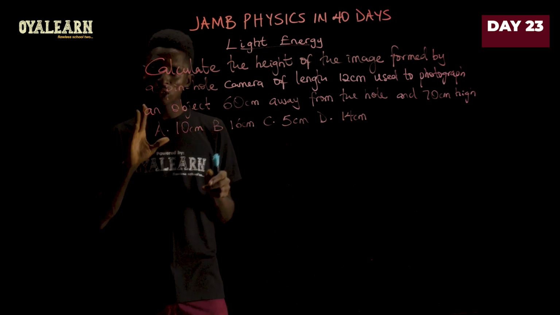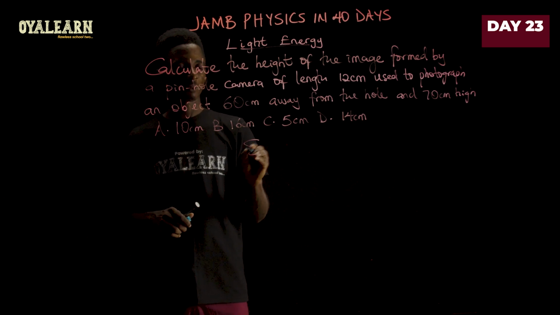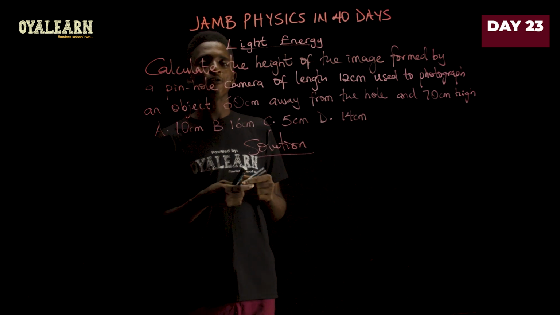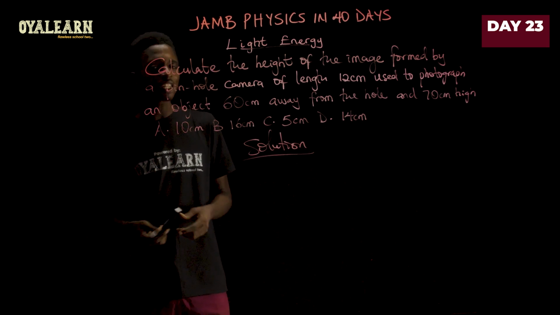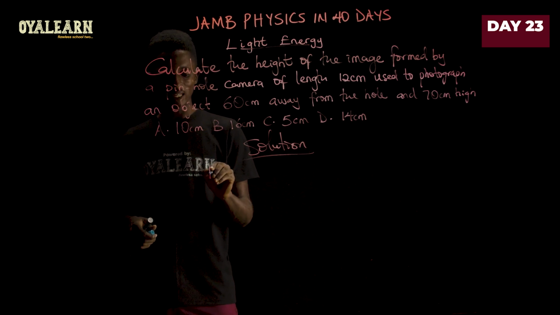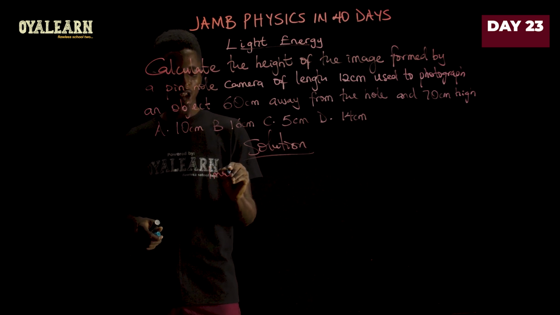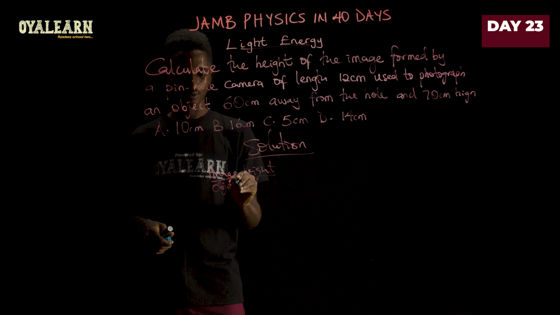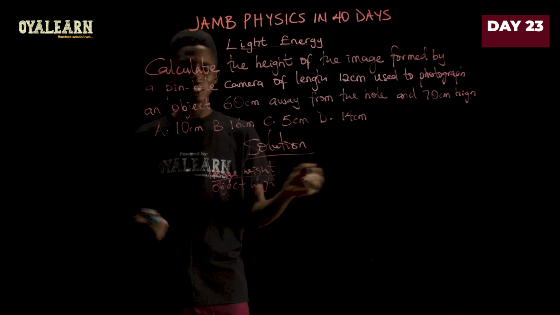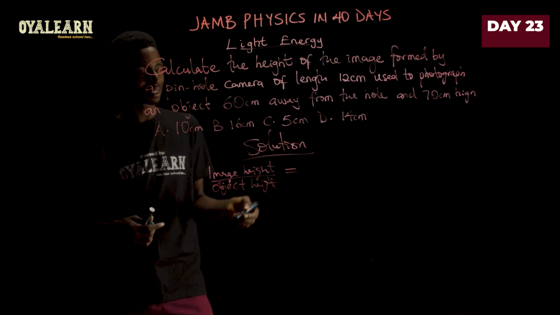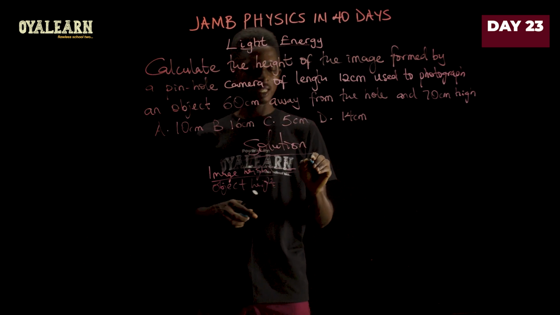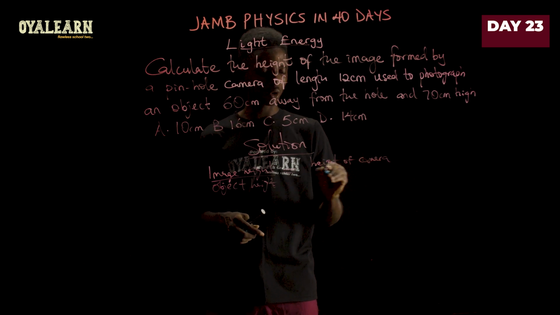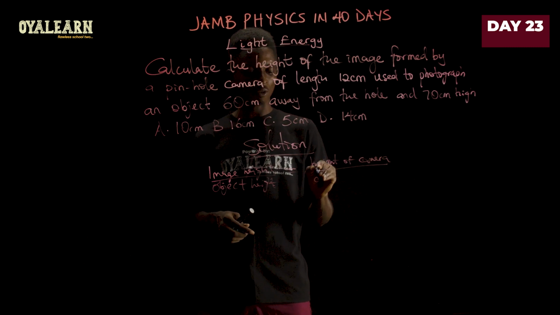So to solve this question, this is what we're going to do. Solution. We're going to equate the two equations for magnification. Now, magnification is image height, let's call that H. Image height over object height. This is magnification. And it's also the same thing as the height of camera for pinhole cameras, over the distance of object.